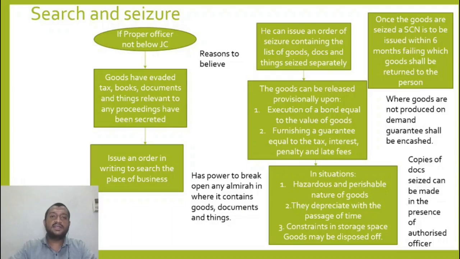In case of hazardous nature of goods, or goods being of such nature that they will depreciate in value quickly if not sold, in case of constraint in storage space, they can be sold off but with an opportunity of being heard.